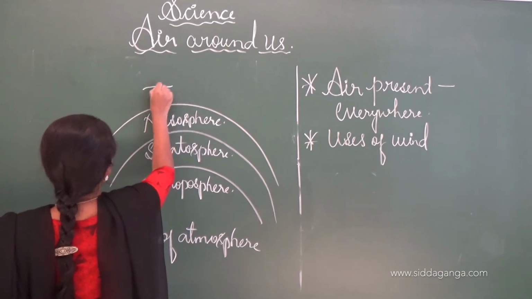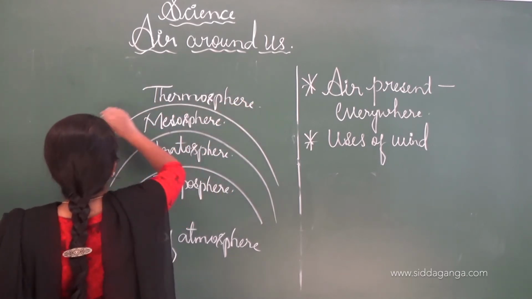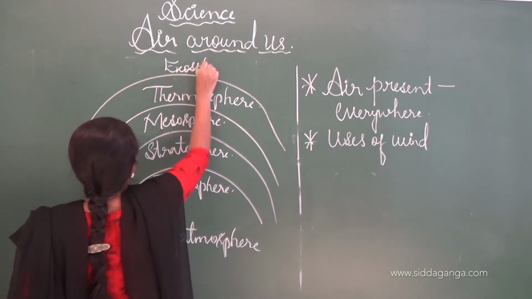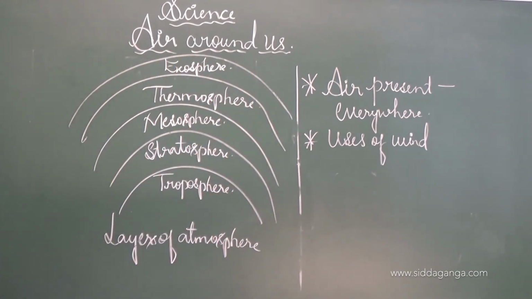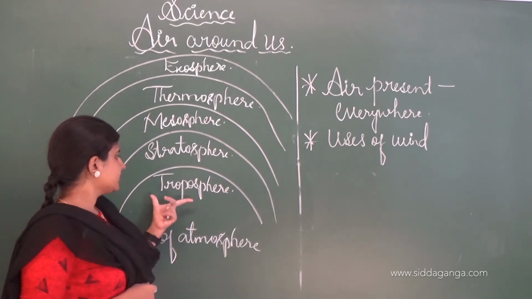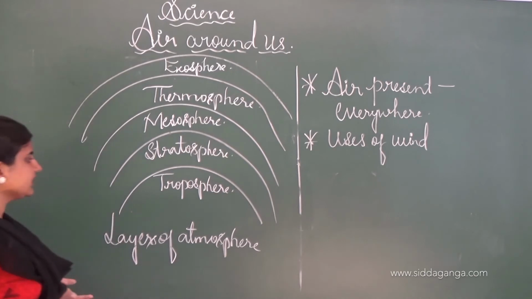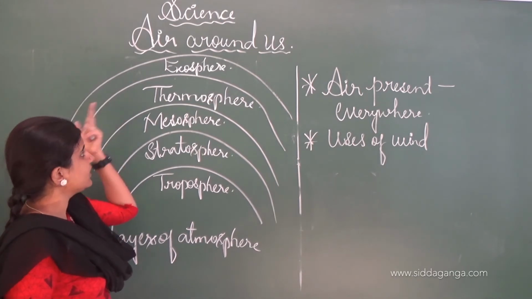Next one is the thermosphere, and the last one is the exosphere. See, these are the different layers of the atmosphere: troposphere, stratosphere, mesosphere, thermosphere and the exosphere. I am only drawing a rough diagram here; kilometer-wise the layers move apart from each other.